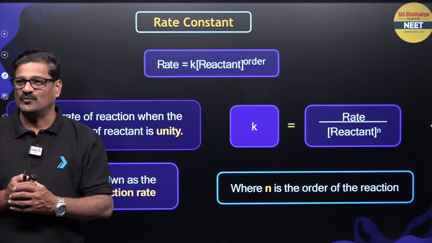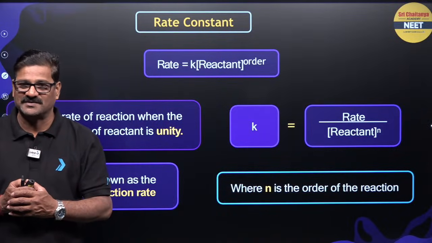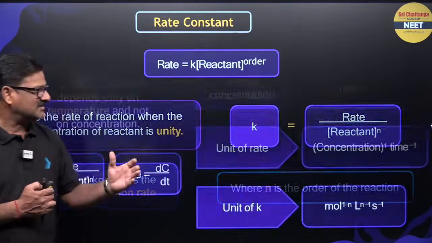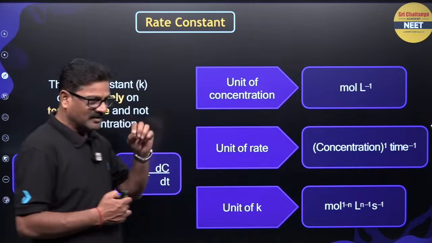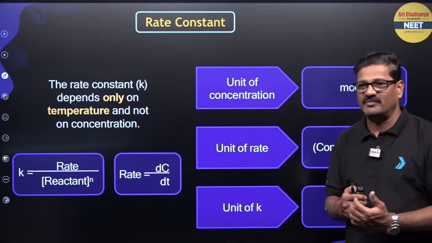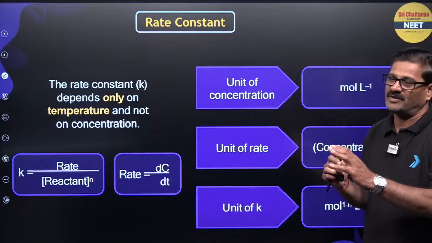Fine. Where n is the order of a reaction. The order of a reaction can be 0 order, first order, second order, whatever. Let us see here. The rate constant depends only on the temperature. If you increase or decrease the concentration, it will not depend on it. It depends only on the temperature.